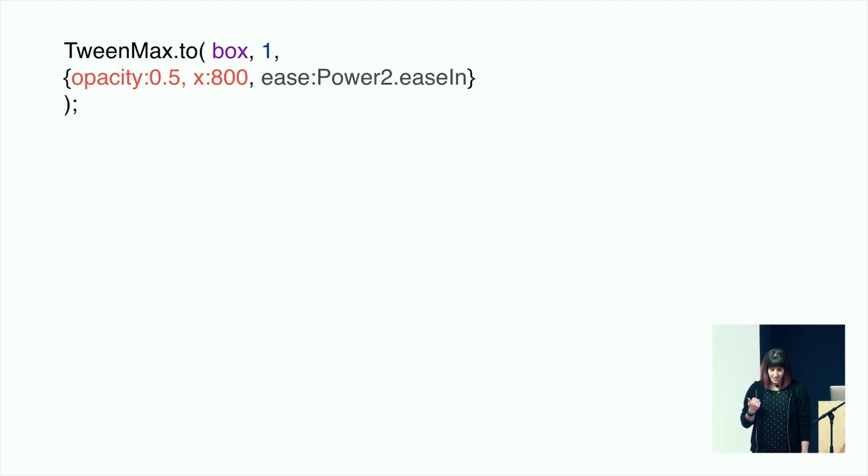So if I was going to use GreenSock, which maybe that was first on my list, if I wanted to animate a thing, I would just be like, hey, TweenMax, because GreenSock has 3 names. That's really the most complex part of it. I would be like, hey, take this box and over 1 second, change the opacity to half of what it would be, move it 800 units to the right, and ease that stuff with some Power2 easing. Thanks, bye. And it would do exactly that.